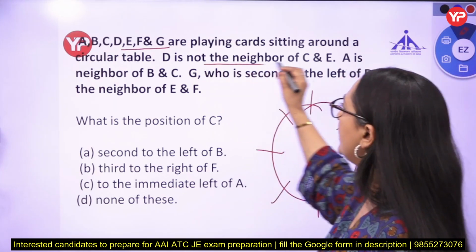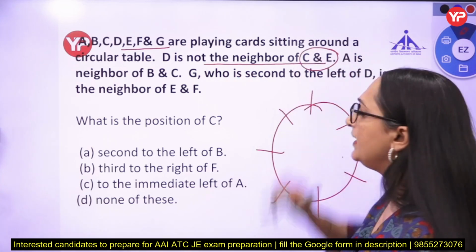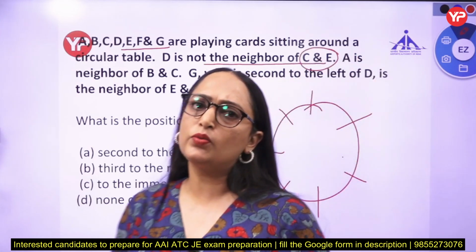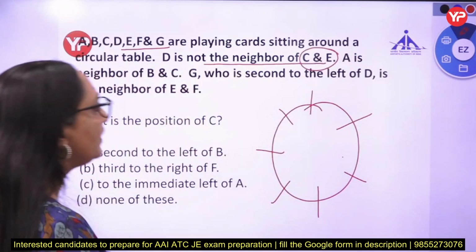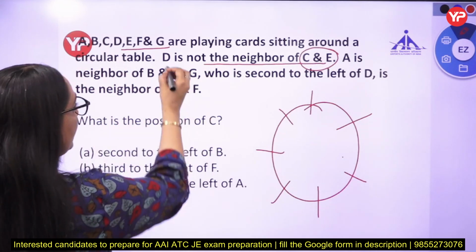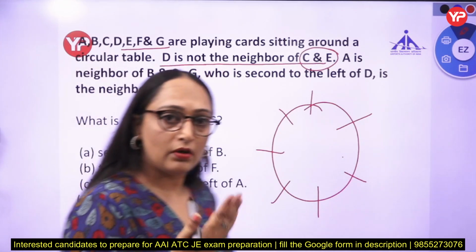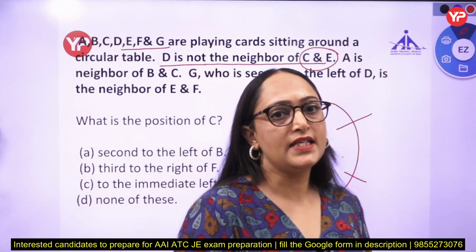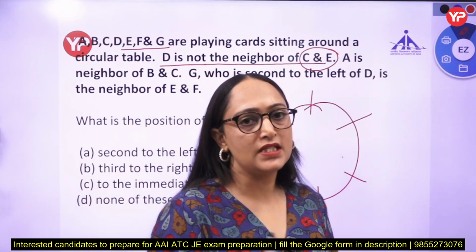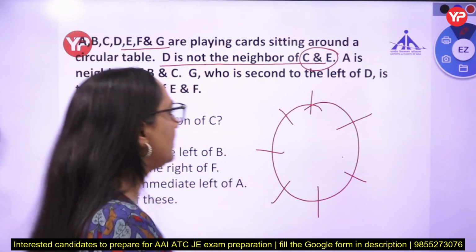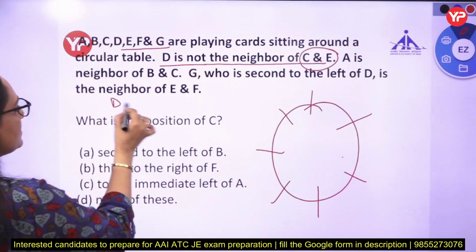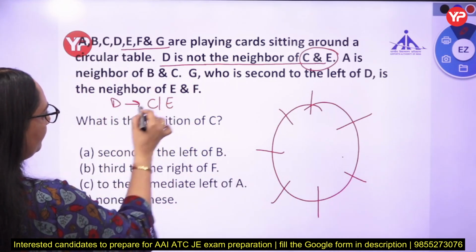D is not a neighbor of C and E. So we cannot start our question with this line because this is not a definite information, student. He is saying that D is not the neighbor of C and E. In this line, he is saying that D is neither a neighbor of C nor of E. So that means D is not sitting with C and E.